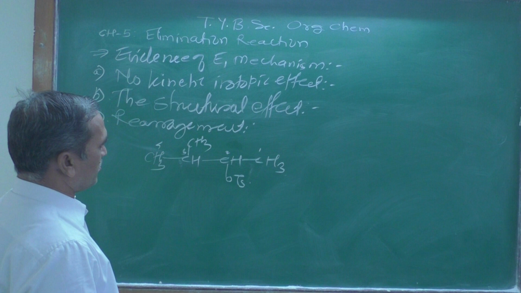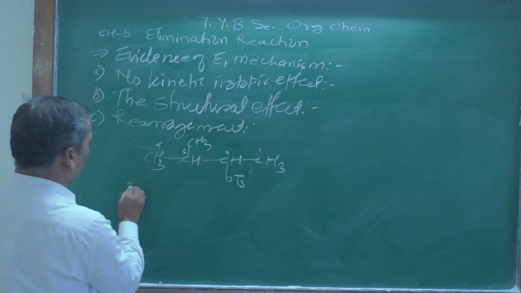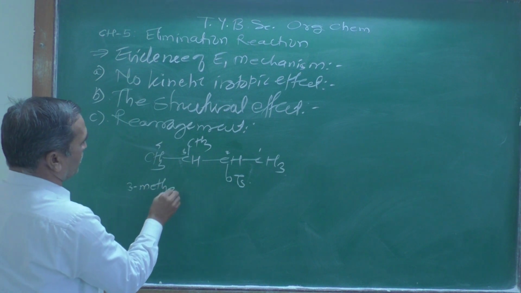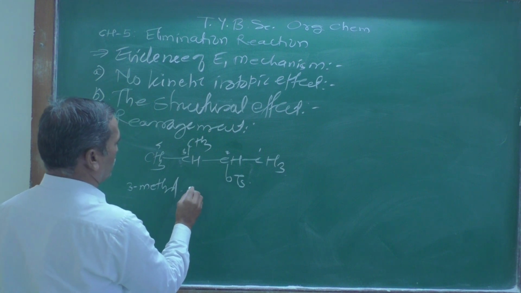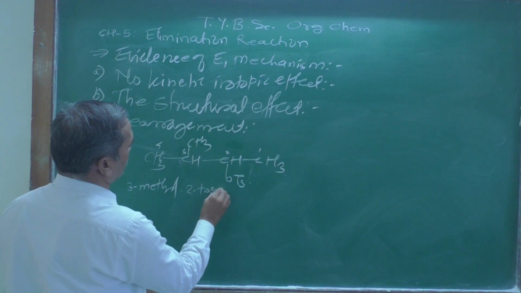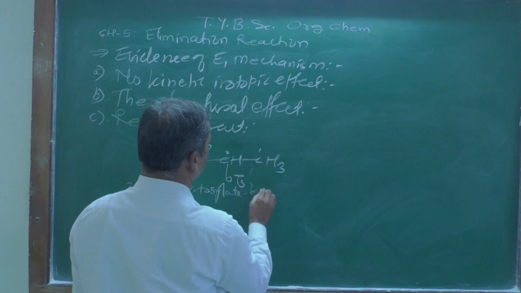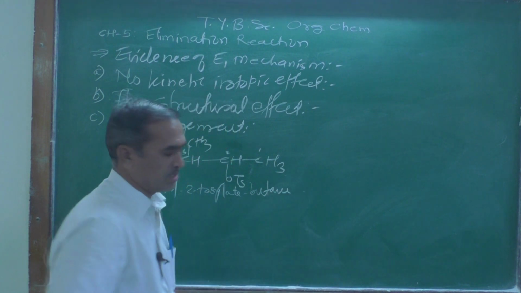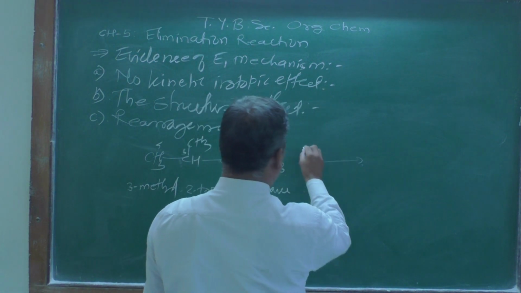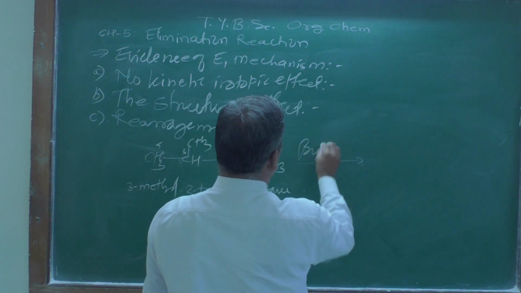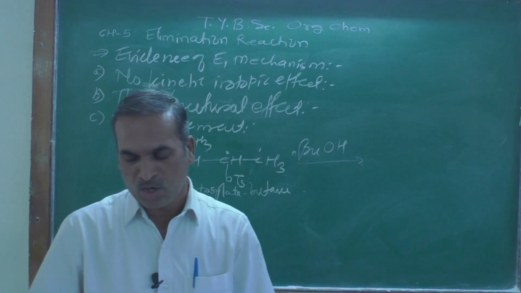The IUPAC name of this compound will be 3-methyl, since at the 3 position a methyl group is there, 2-tosylate butane. That is the IUPAC name of this compound. Now this will be treated with n-butanol, that is, butanol.